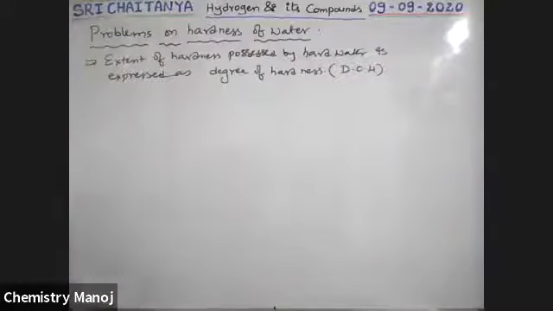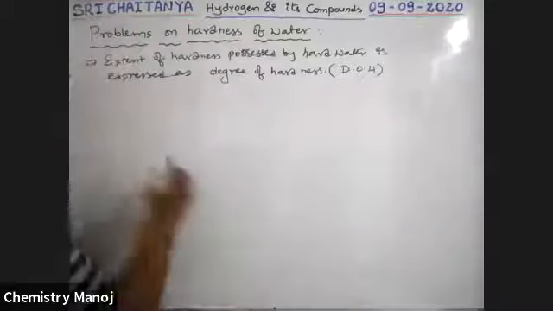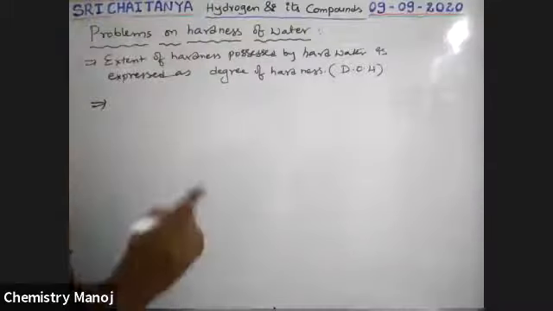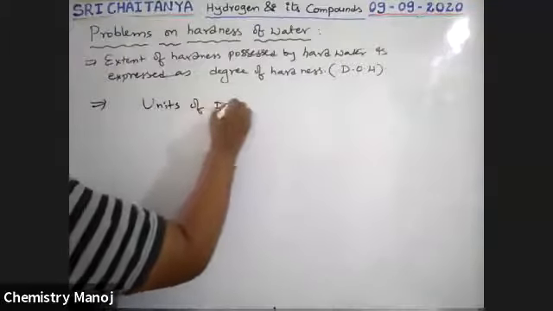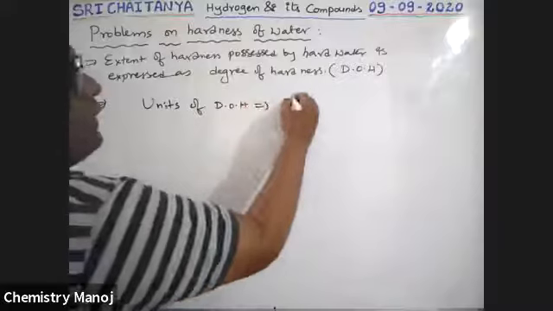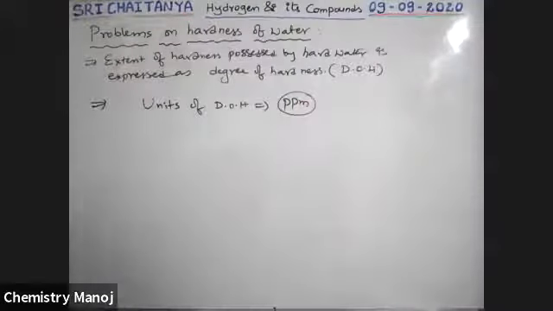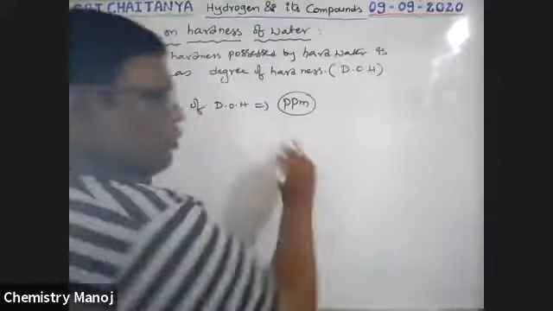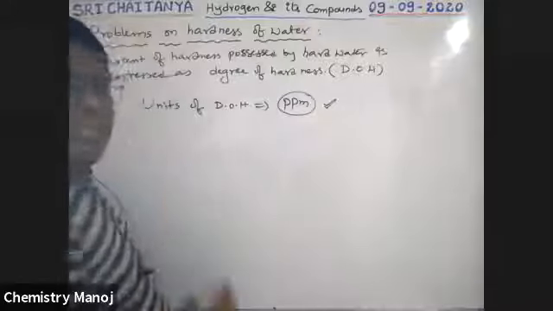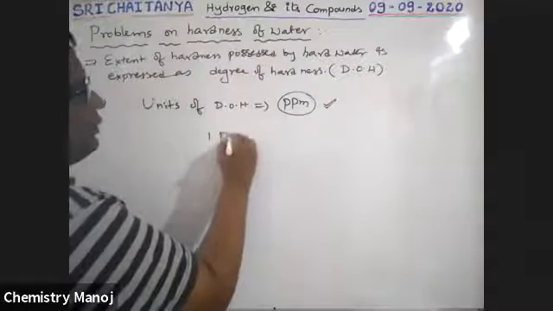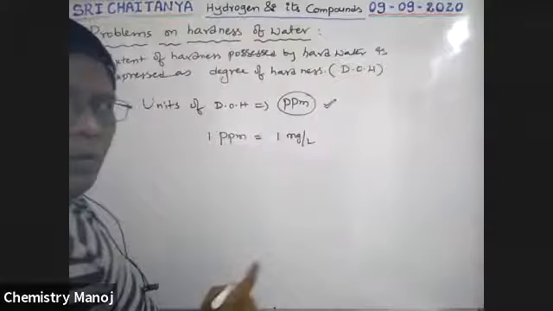Okay. Now what are the units of this degree of hardness? Generally the degree of hardness is expressed in units, and the most common unit is ppm, parts per million. For calculations, 1 ppm is equal to 1 milligram per liter.